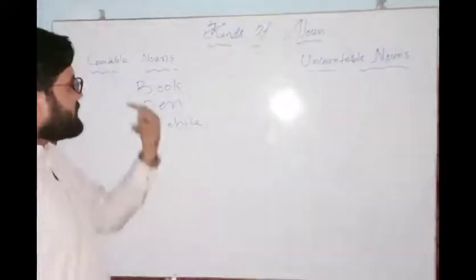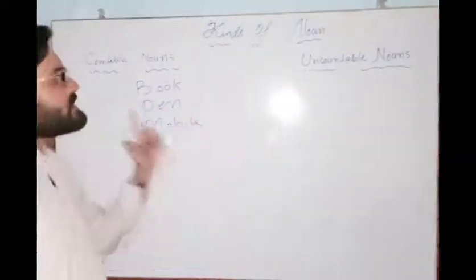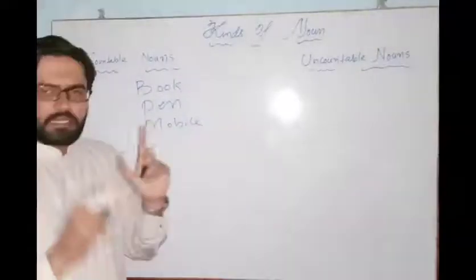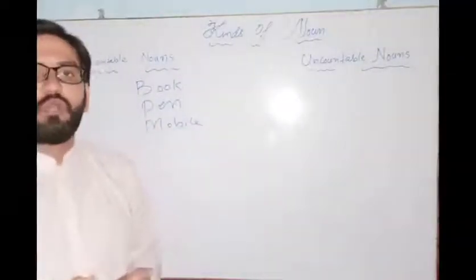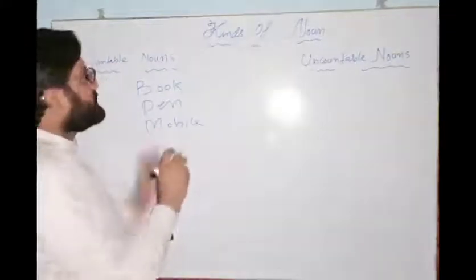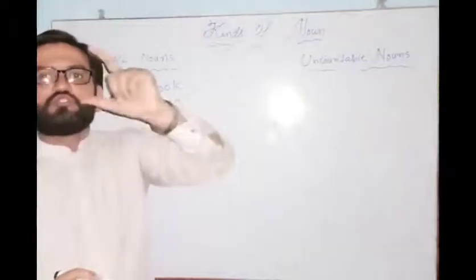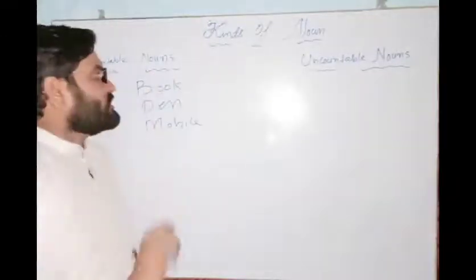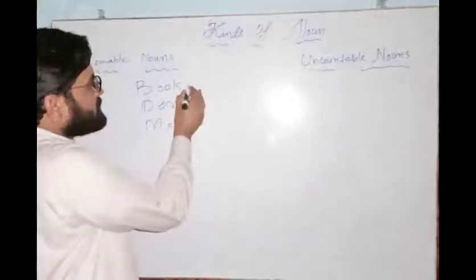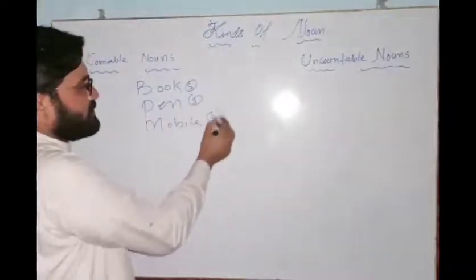That means these are those nouns we can count, and the identification of a countable noun is that you have to put s to check whether it is countable or uncountable. This is a trick for you guys, right? The trick is that I'm just putting s here, and s here, right?